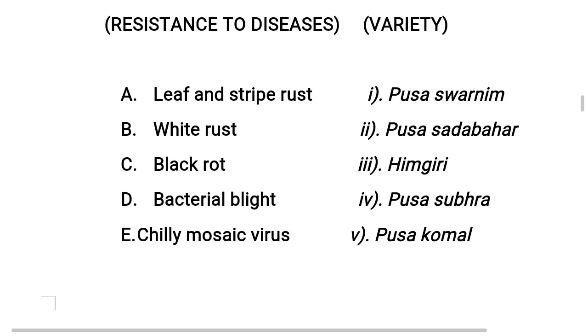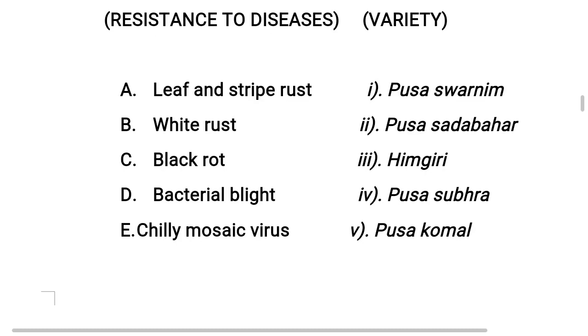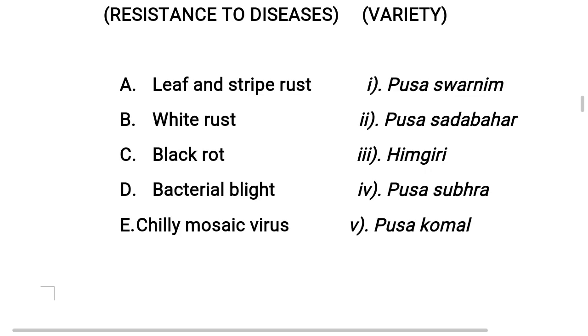Next, option D, bacterial blight. Bacterial blight is matching with a variety, Pusa Komal. Pusa Komal. So for bacterial blight disease resistance, the variety is Pusa Komal. A common crop is cowpea.